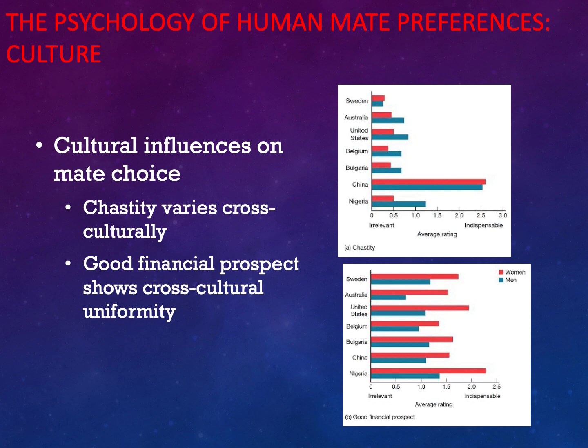Although these cross-cultural studies reveal that men and women look for many of the same qualities in a mate regardless of where in the world they live, these same studies have demonstrated that culture can have an enormous impact on mate choice as well. The characteristic that varied the most from the cross-cultural study at the very beginning of the lecture was chastity. The relative importance of chastity is graphed on the top of this slide on a scale of 0, which is irrelevant, to 3, which is indispensable, with some cultures ranking chastity very low and others ranking it very high. There's not much of a pattern with regards to sex, though men do seem to find chastity a bit more important than women in 5 of the 7 populations listed here.